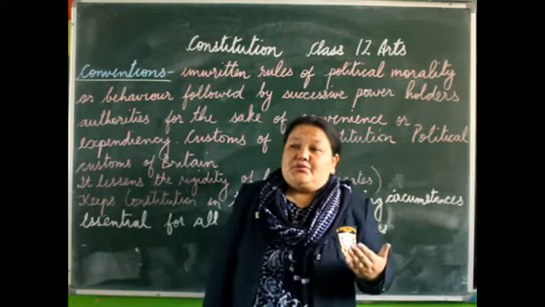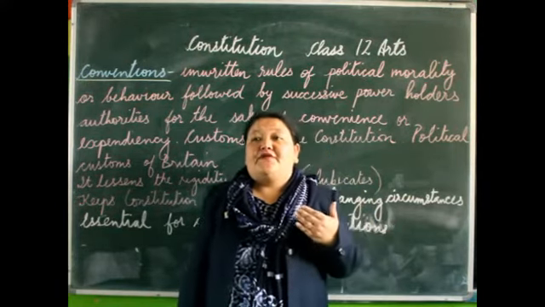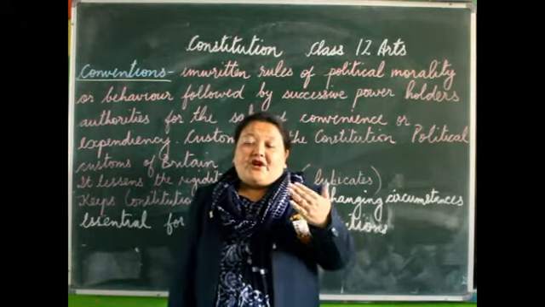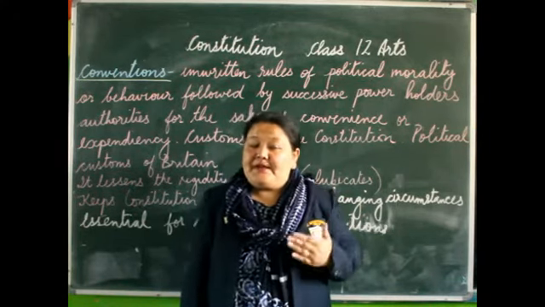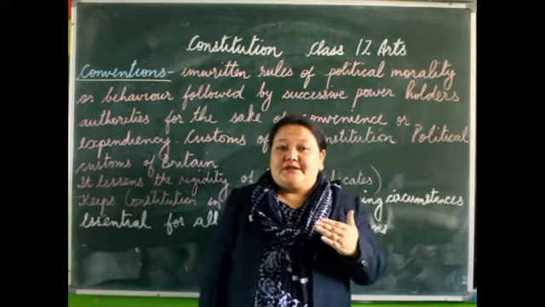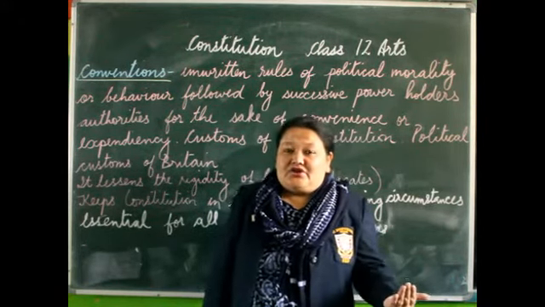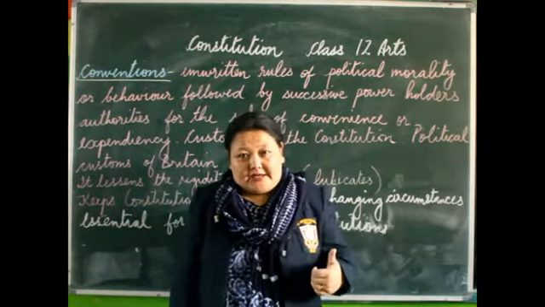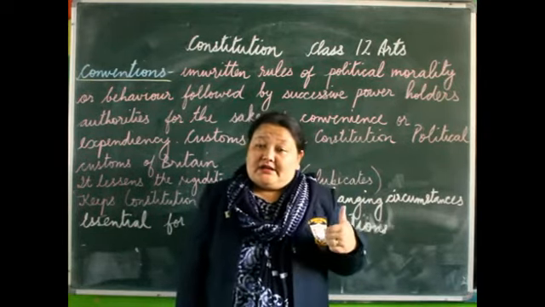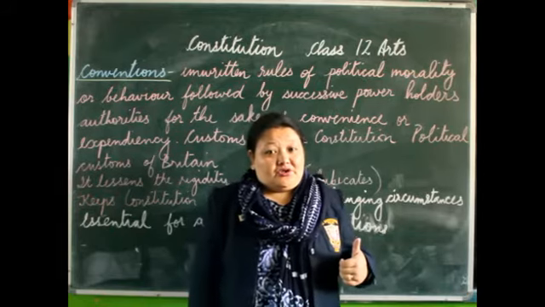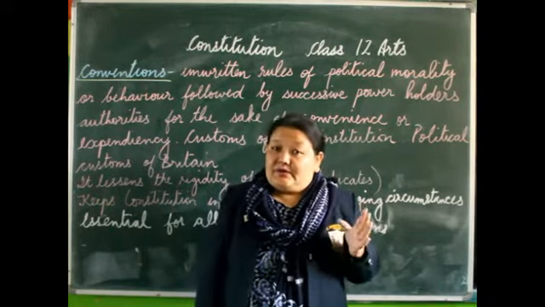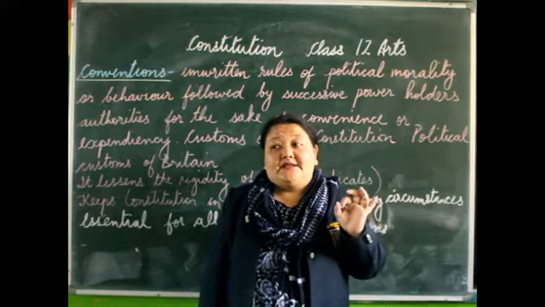In Britain, we have a large amount of conventions which is helping the functioning of the government. Now, we will have a look at some of the conventions which are there in the UK. It is not only the UK which has an unwritten constitution, but you cannot forget USA also, you cannot forget India also.